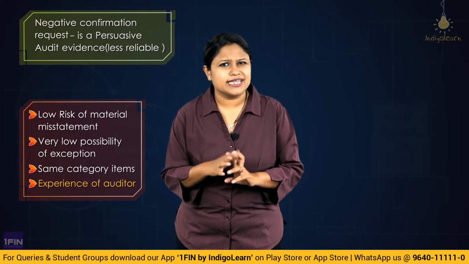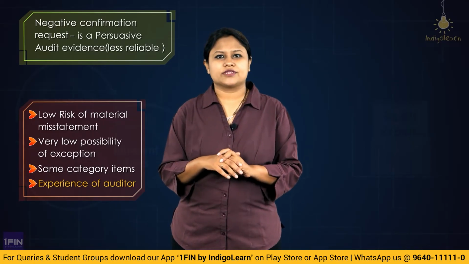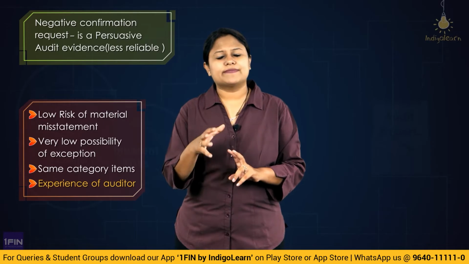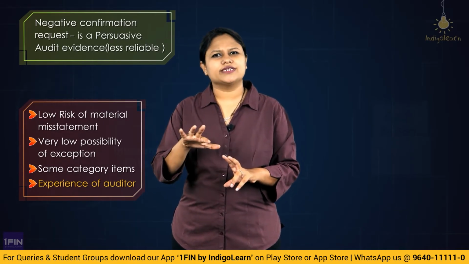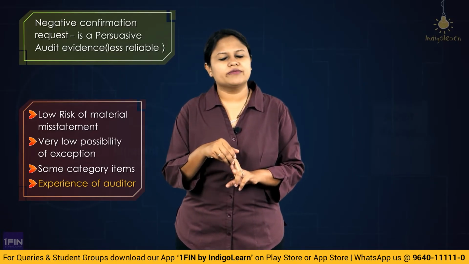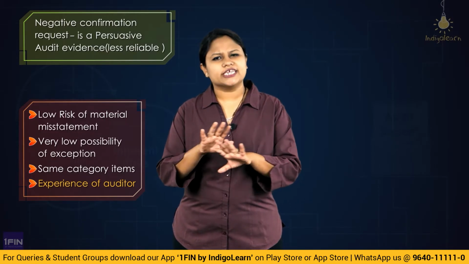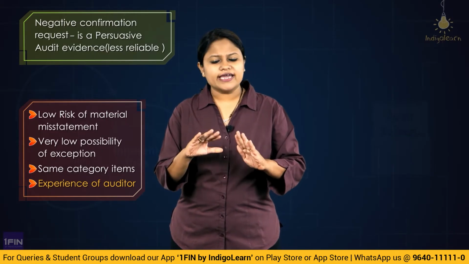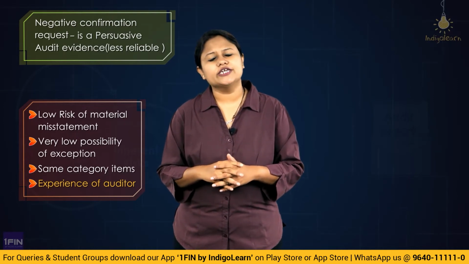So very less chance for you to receive an exception from the client or from the third party. That means what? You have a confirmation, you have a belief in the accounting records. So the expectation from you is what? Lower. So negative confirmation, fair enough. Third, there has not been any experience of the auditor where to that particular party he has requested information and he has failed to reply.